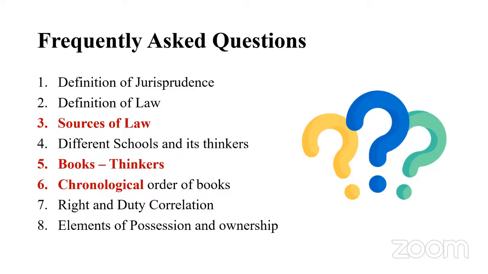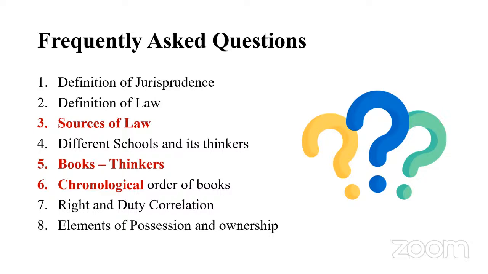Next, it is different schools and their thinkers. You should know the different schools of jurisprudence, ranging from the analytical school, sociological school, historical school, and realism school. You should be thorough with all these schools, and also with the thinkers of each school, what they have said, and what contribution they have given in their respective fields.